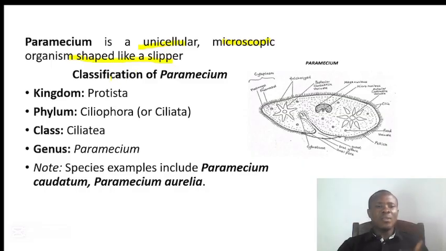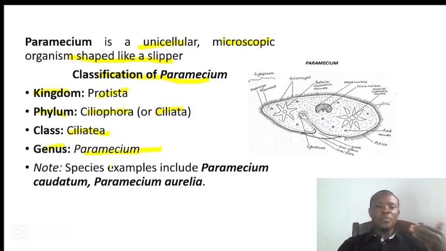Now let's talk about the classification of paramecium. It is found under the kingdom Protista, just like amoeba, but under the phylum Ciliophora, or you can call it Ciliata. It is found under the class Ciliatea, under the genus Paramecium.